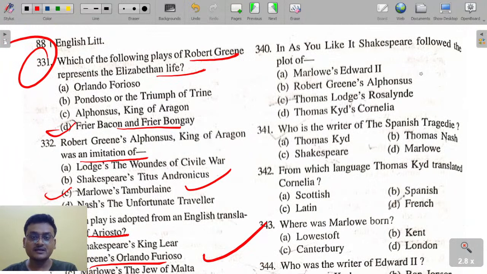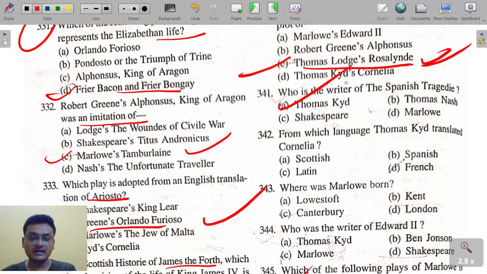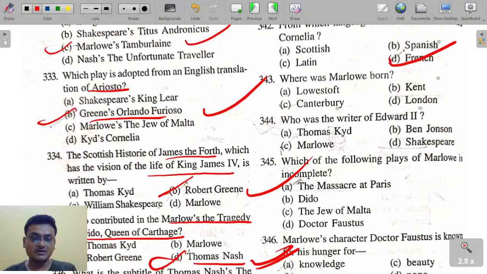In As You Like It, Shakespeare followed the plot of Thomas Lodge's Rosalynde. Who is the writer of The Spanish Tragedy? Thomas Kyd. From which language did Kyd translate Cornelia? From French.